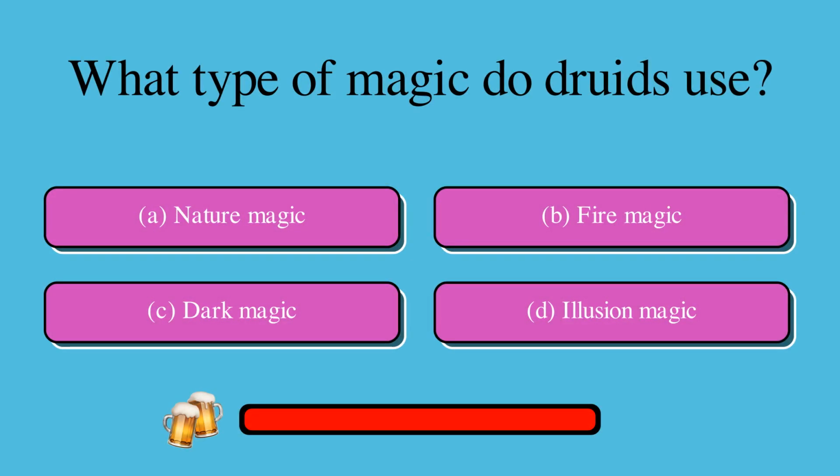What type of magic do druids use? Is it A, nature magic, B, fire magic, C, dark magic, or D, illusion magic? The correct answer is A, nature magic.